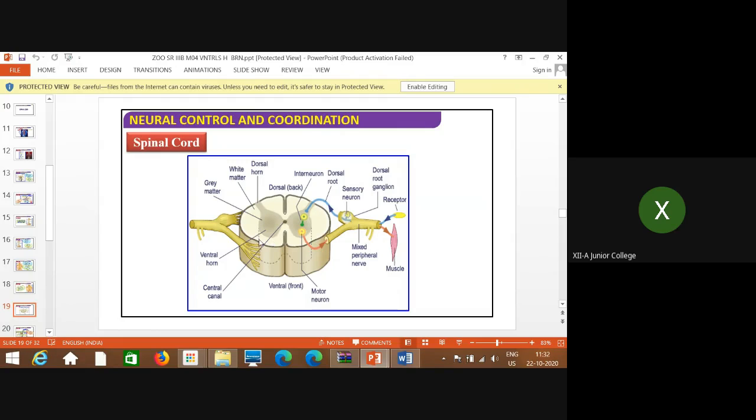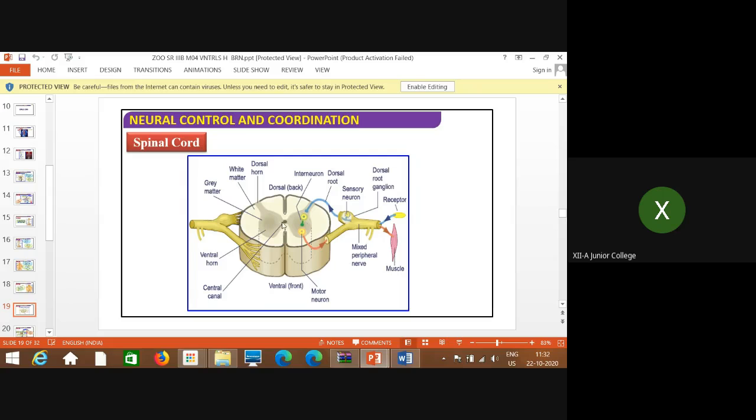I'll repeat that, with the help of these narrow fissures or depressions, the entire spinal cord is seen divided into two parts, whereas at the center, the cavity present is called the central canal.